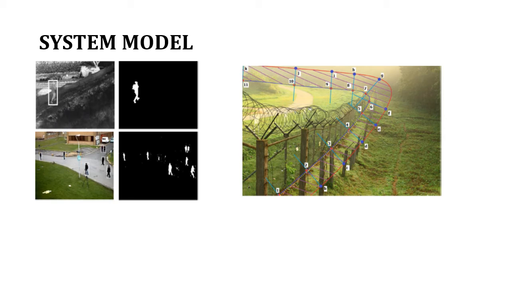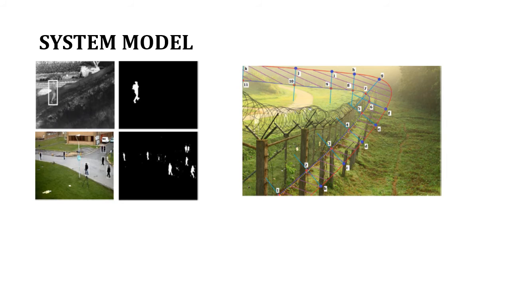The second image here shows you the virtual fence. So instead of having a physical fence which can be breached, there is a virtual fence which has two layers in it, the outer layer and the inner layer. If the intruder crosses the outer layer, then the virtual fence checks whether the intruder is an actual human or an animal. And if it crosses the inner line, then it triggers the alarm. And before, when it is in the outer line, it sets off a pre-alarm